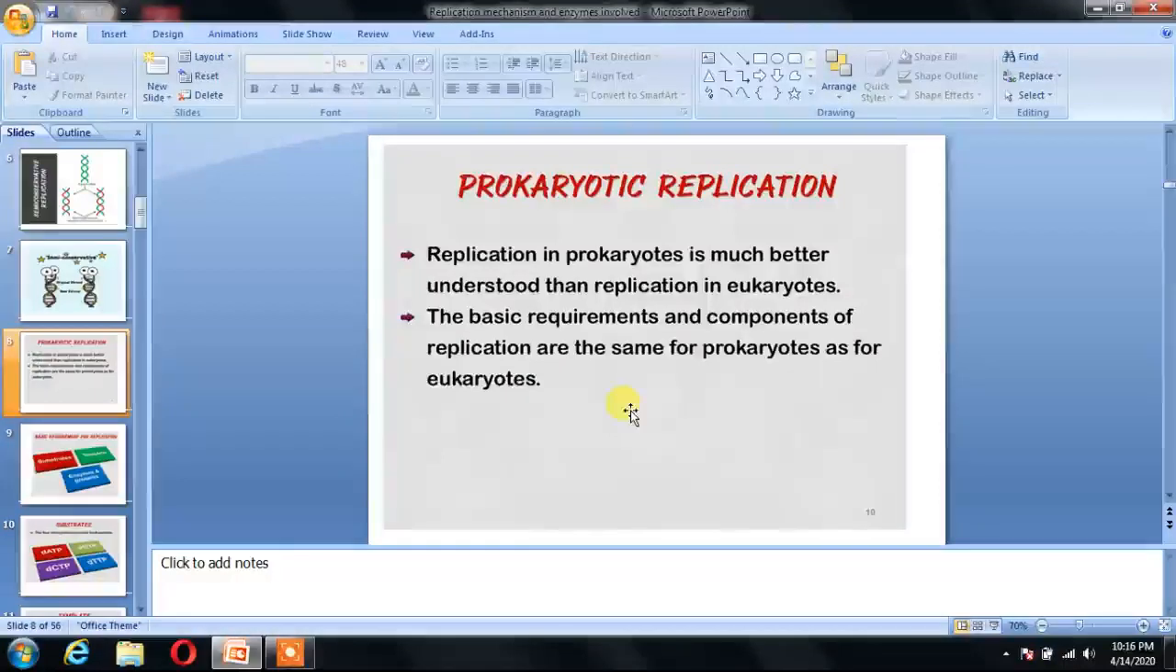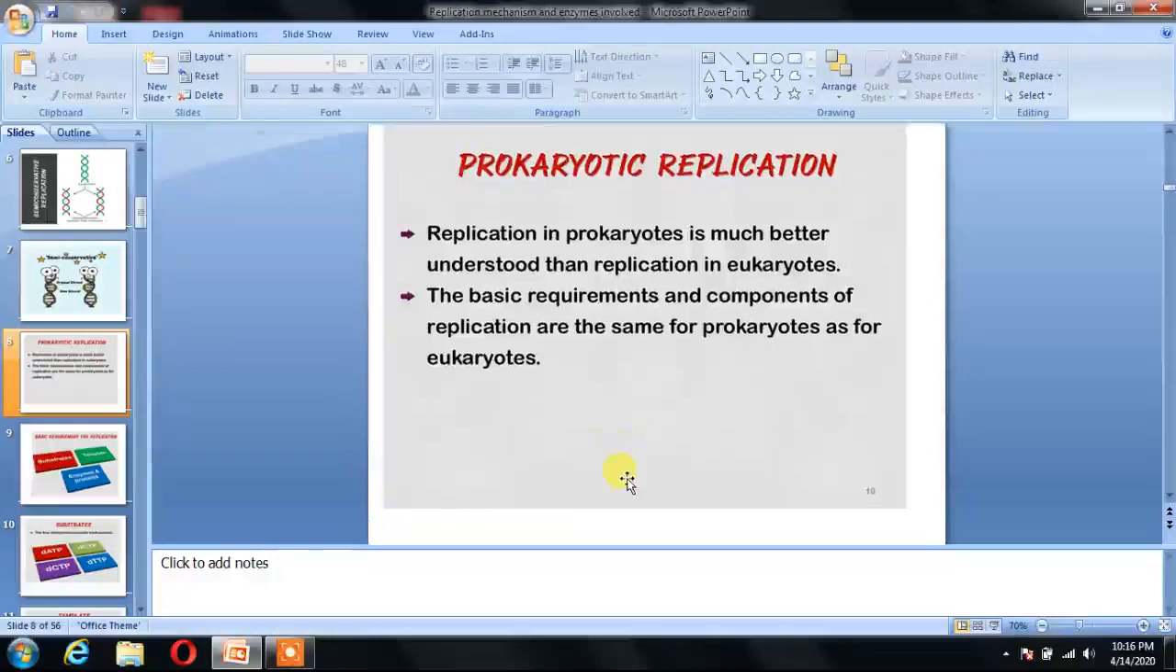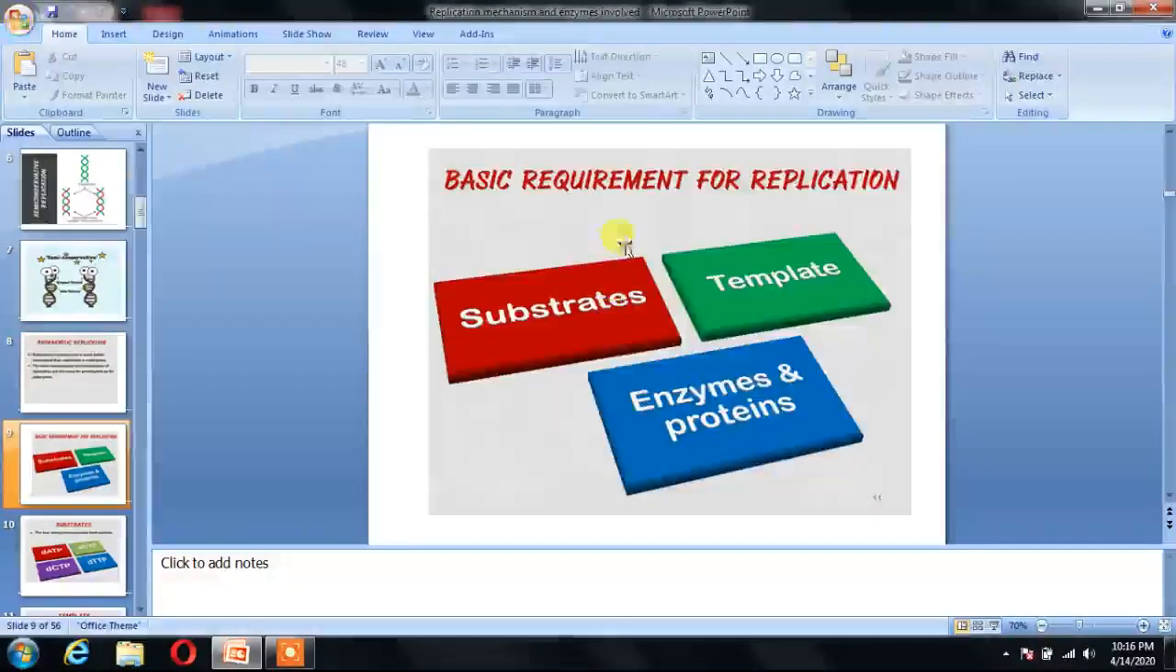Prokaryotic replication. Here we are dealing with prokaryotic replication. Replication in prokaryotes is much better understood than replication in eukaryotes. The basic requirements and components of replication are the same for prokaryotes as for eukaryotes. First of all, we need a substrate, we need a template, and we need lots of enzymes and proteins for the process of replication.